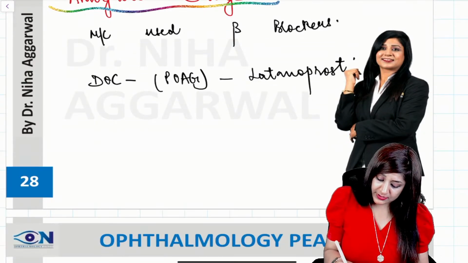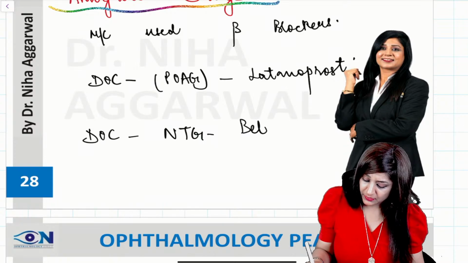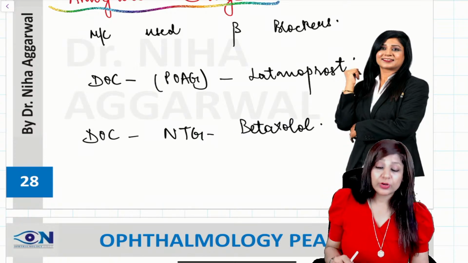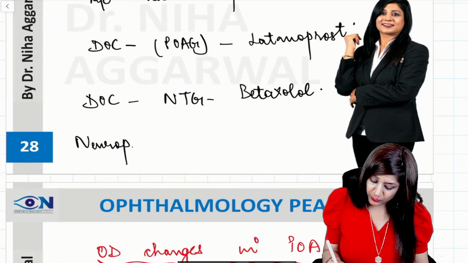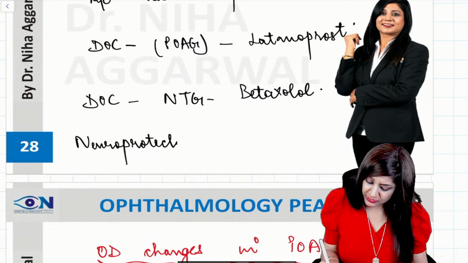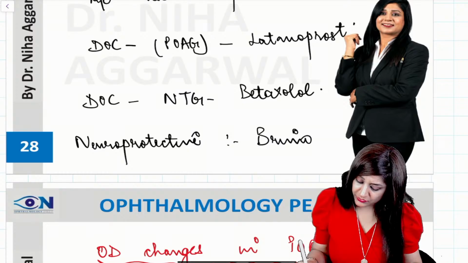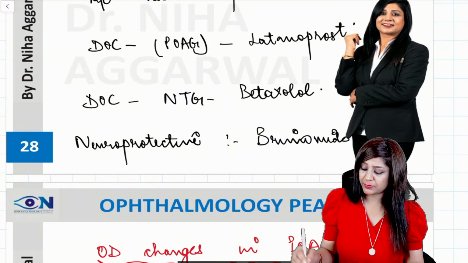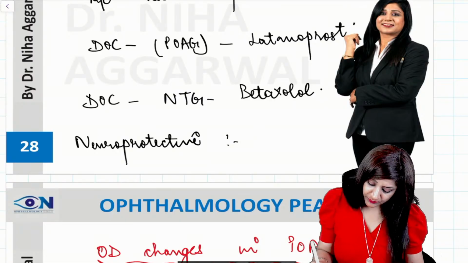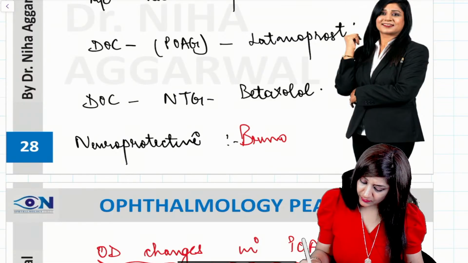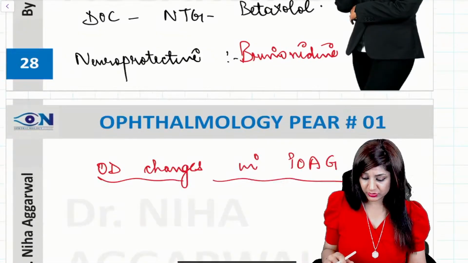The drug of choice for normal tension glaucoma is betaxolol. The only drug which is neuroprotective is brimonidine. I'll write it in red color. Very, very important.